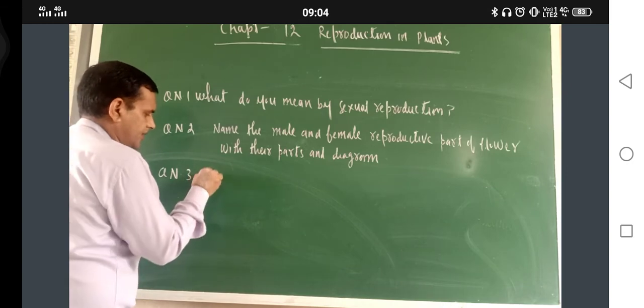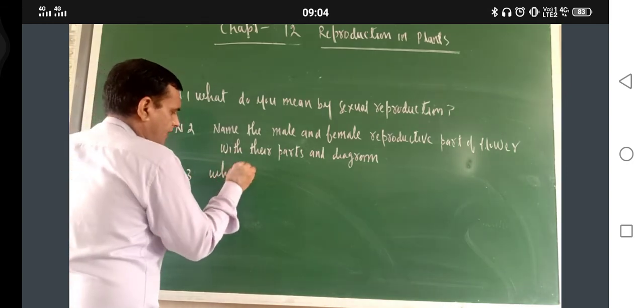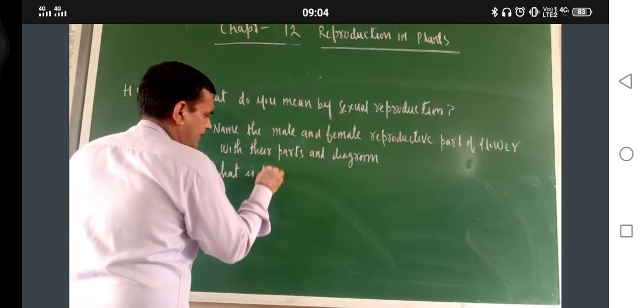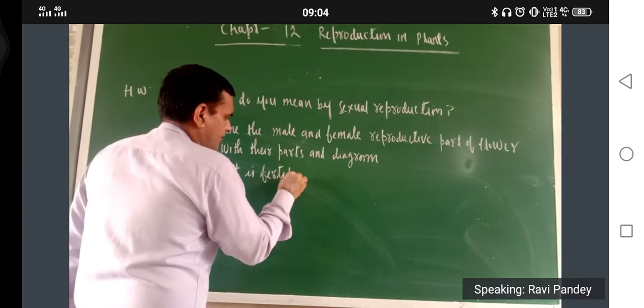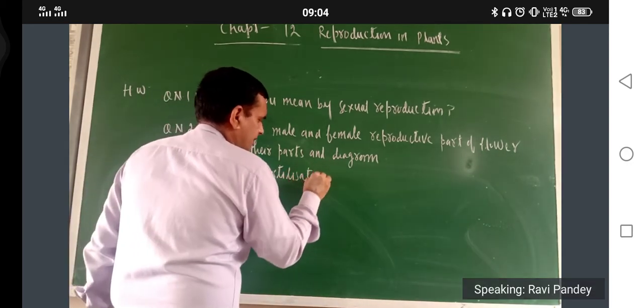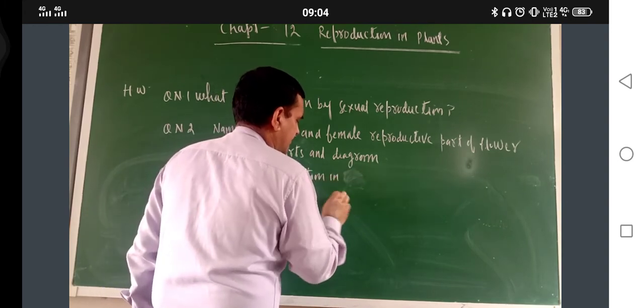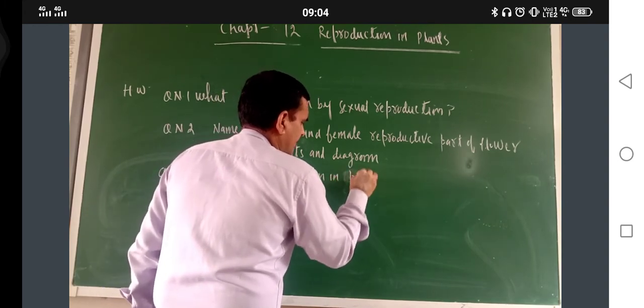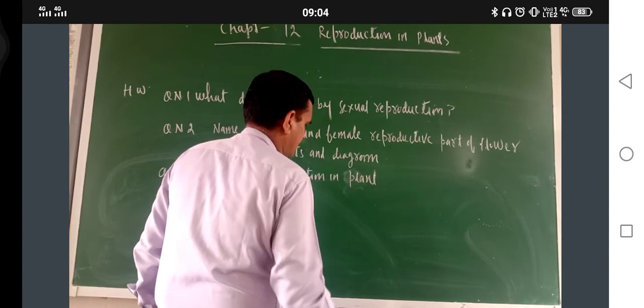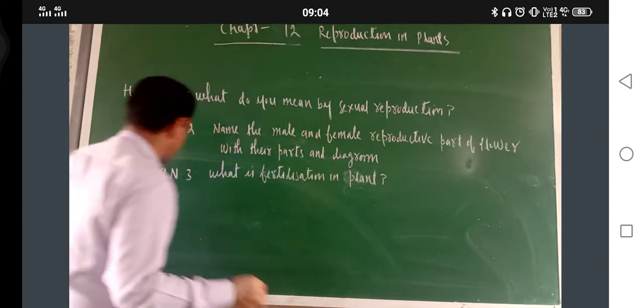With their parts and diagram. Okay. Question number three: what is fertilization? Fertilization in plant.